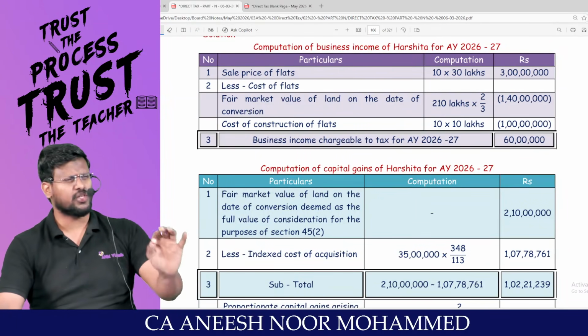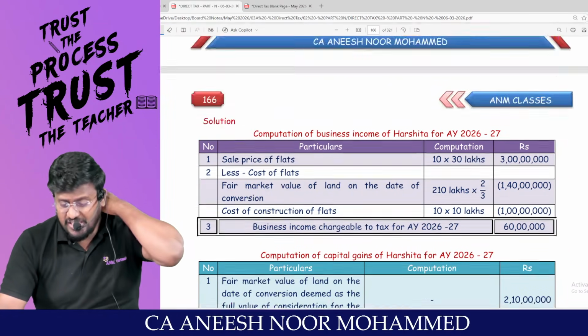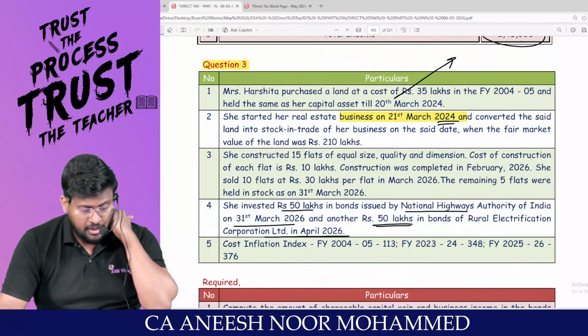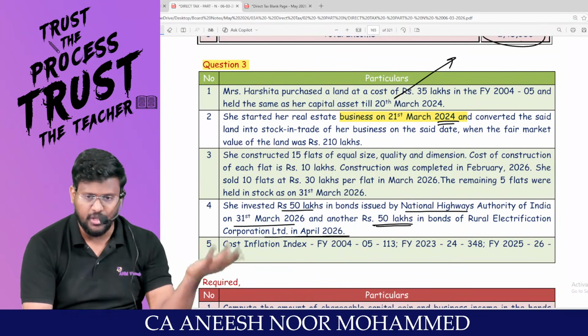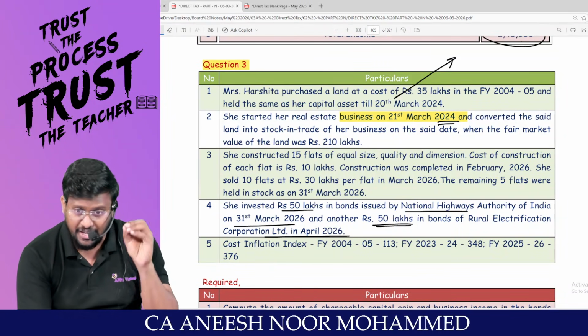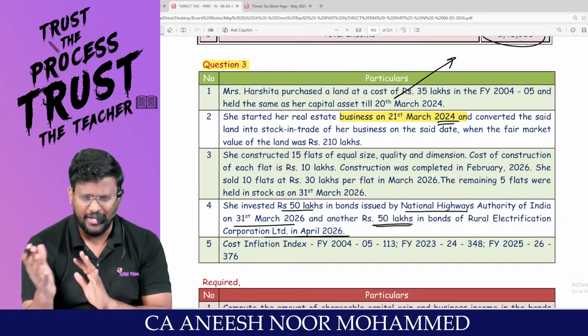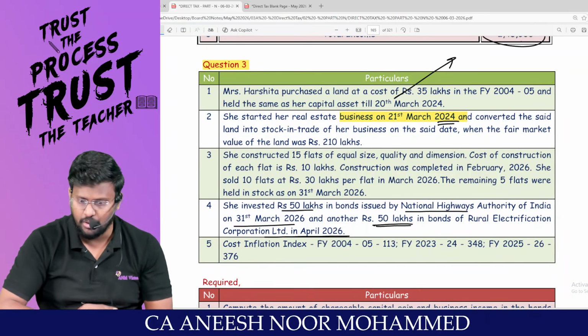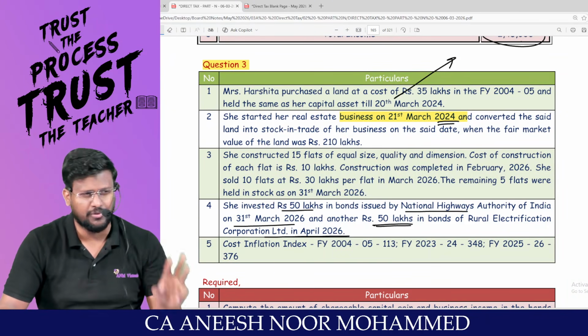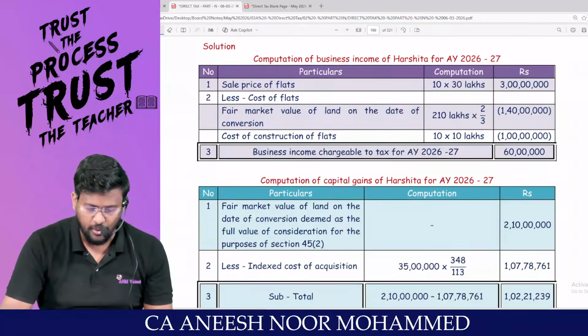One of the expected questions for the exam. Because since I know the CA faculty, sir, this is a CA final question. Earlier, it was there in the CA final capital gain book. Now it has been shifted to the inter book. So this may be tested in one of the 3 exams in the coming attempt. Are you really with me?